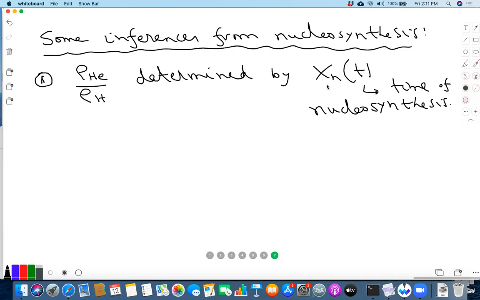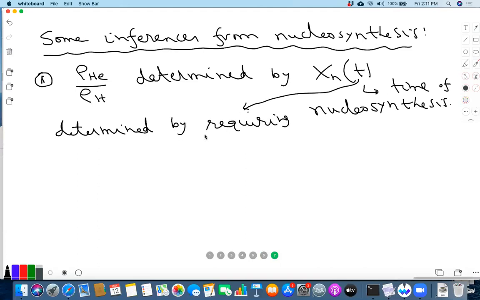Okay. So this is determined by requiring T of order 10 to the 9 K, right? Because that's where you saw that the deuterium density increases to the critical value. Okay, basically that's where the bottleneck is removed.